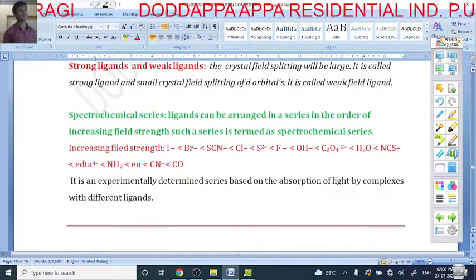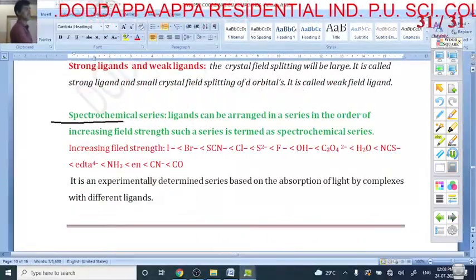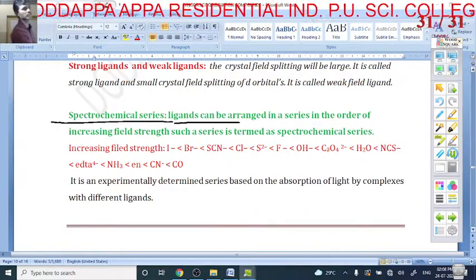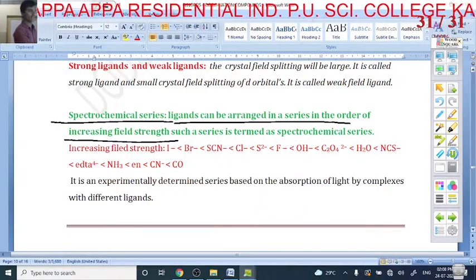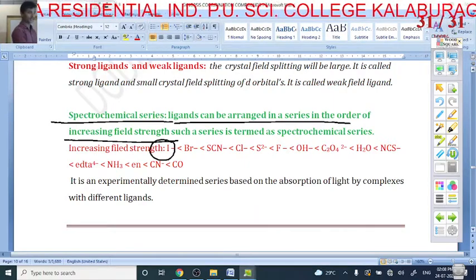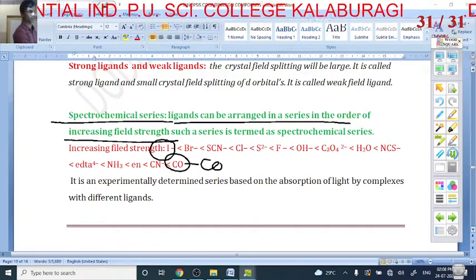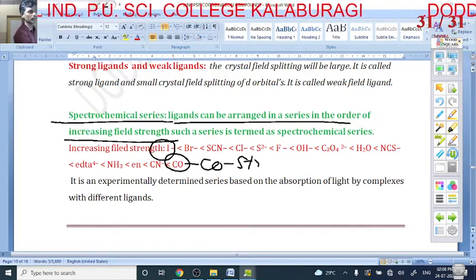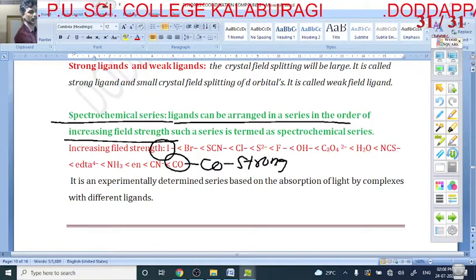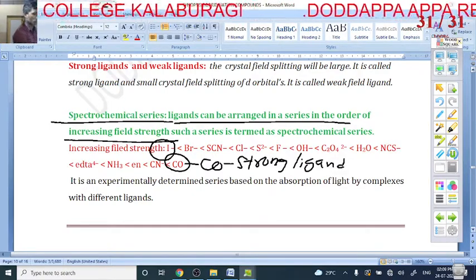Yes, the spectrochemical series. This is a very important thing. What is the spectrochemical series? In the spectrochemical series, ligands are arranged in order of increasing splitting. Iodine is a weak ligand. Which is the strongest one? The strongest one is carbon monoxide. Carbon monoxide is a strong ligand.